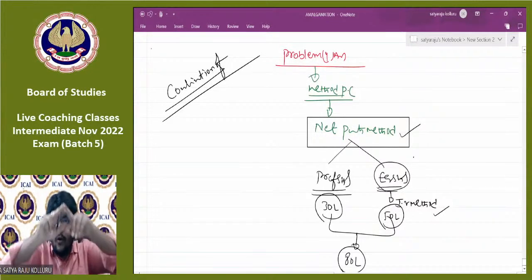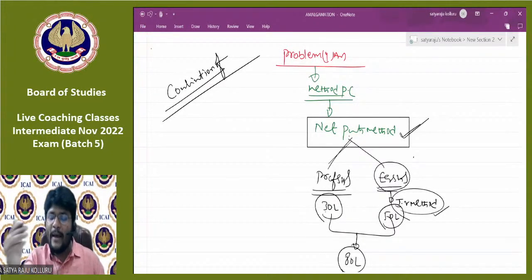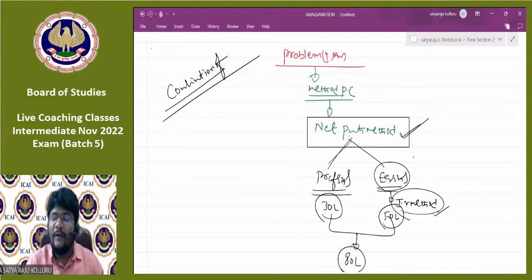That means the overall PC method is net payments method, out of which for the amount payable to equity shareholders, you need another method, which is the intrinsic value method. But the overall method is net payments method, out of which the amount payable to preference shareholders is directly given information. But for the amount payable to equity shareholders, you need to apply another method, which is the intrinsic value method. That means a combination of more than one method is also possible to evaluate the PC amount. That is the point I try to establish here.